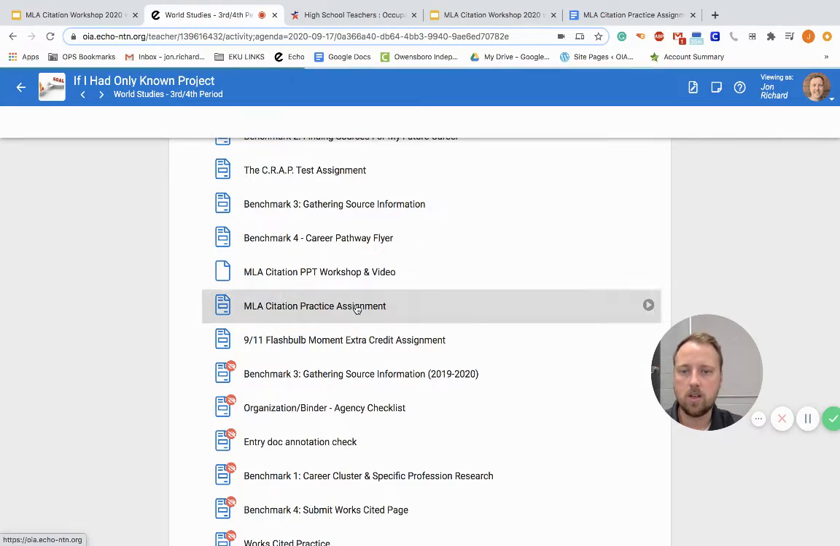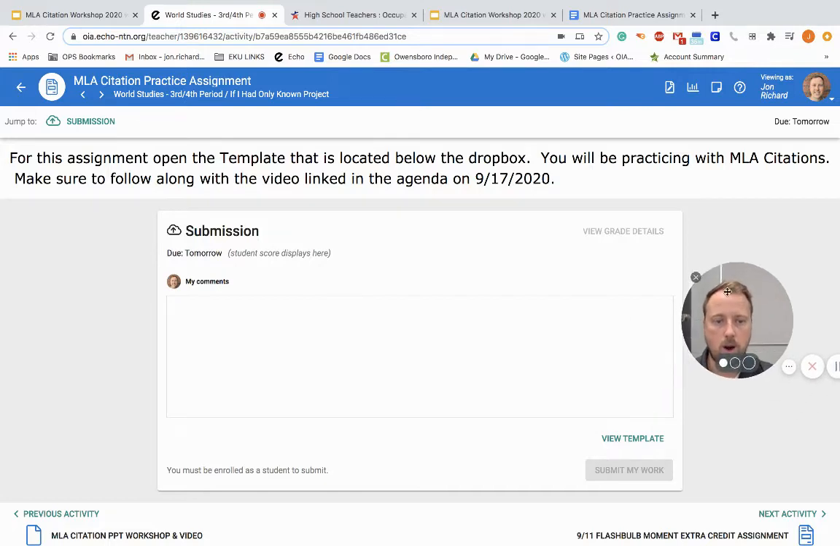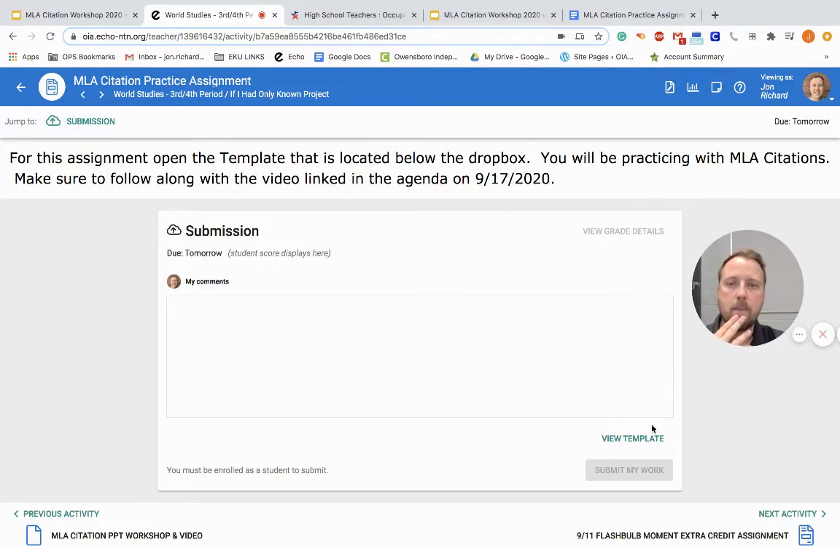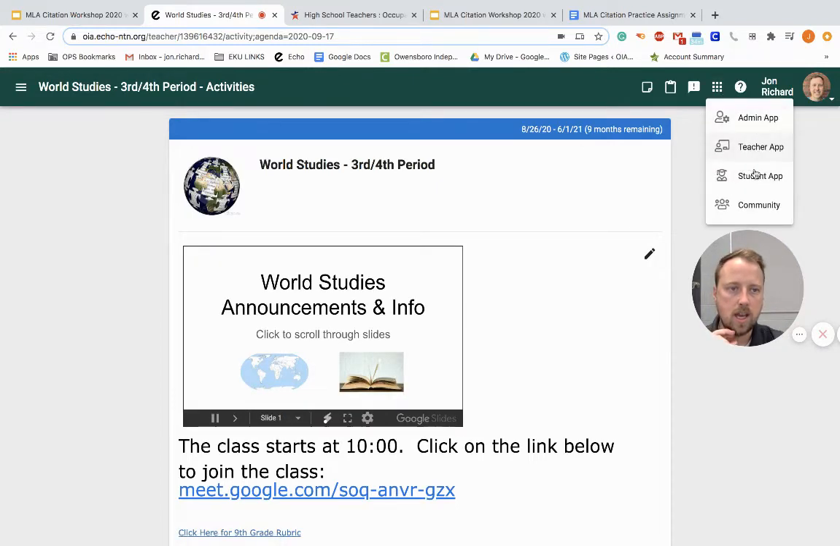Okay, so let's take a look at the MLA practice assignment that is due today. It says, for this assignment, open the template that is located below the drop box. You will be practicing with MLA citations. Make sure to follow along with the video linked in the agenda, which I'm doing right now. So obviously you all will be doing this, and I'm going to go into the student mode so you guys can see how to do this.